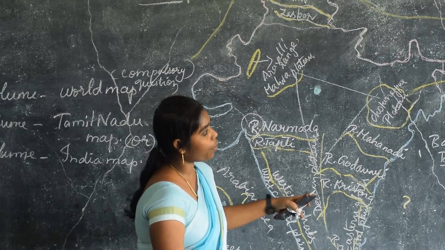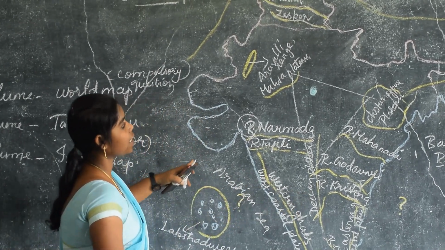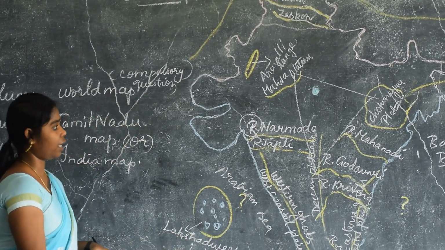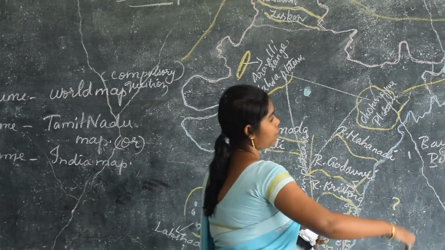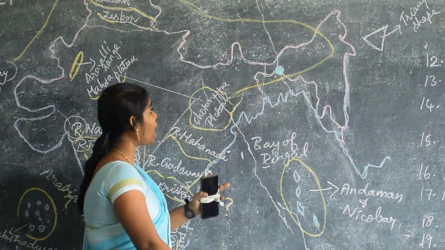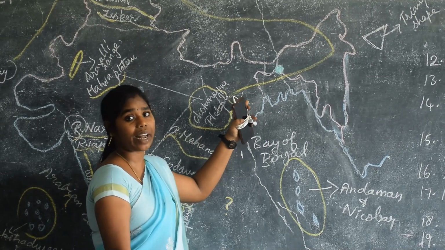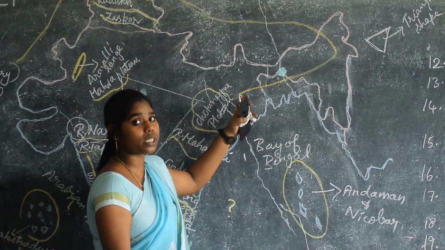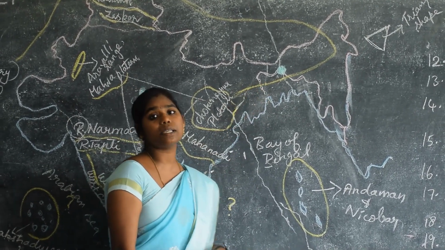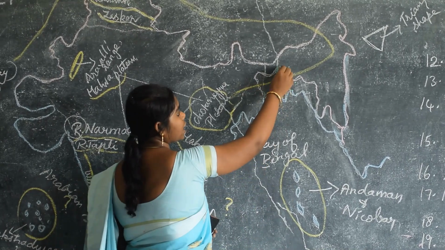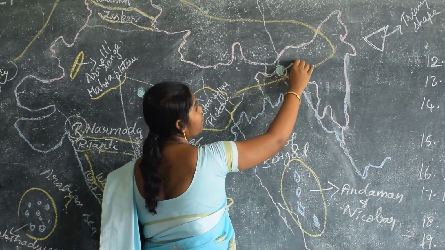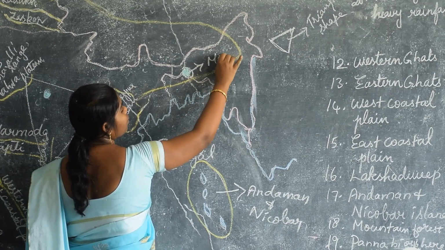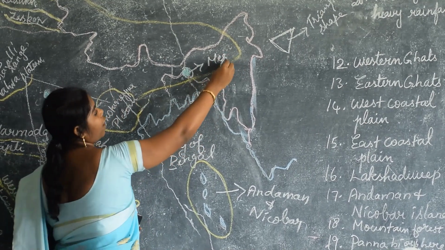Yes. Next we are going to see the areas of heavy rainfall. Already I told you that Meghalaya receives the heavy rainfall, particularly Mawsynram. It is the wettest place in the world. So this dot is Meghalaya, which receives heavy rainfall.